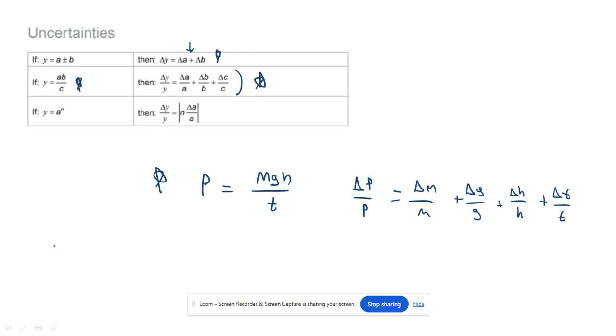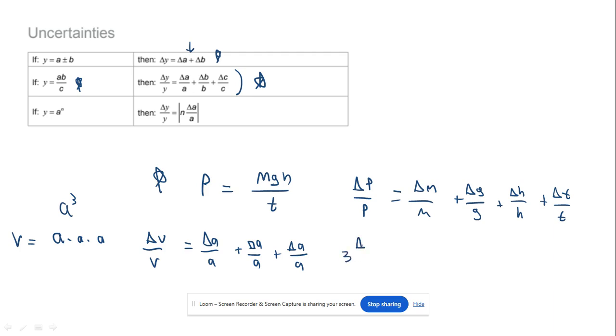remember that a to the n, right? A to the third is just a times a times a, right? And so if we were representing that product, maybe the volume is the length of the side, right? Okay. Then the uncertainty of the volume over the volume would just be the uncertainty of A over A plus the uncertainty of A over A, because there's three A factors, right? And that's where it comes from, right? Because A times A times A is just A to the third, right? So we can represent this as 3 times the uncertainty of A over A, right?